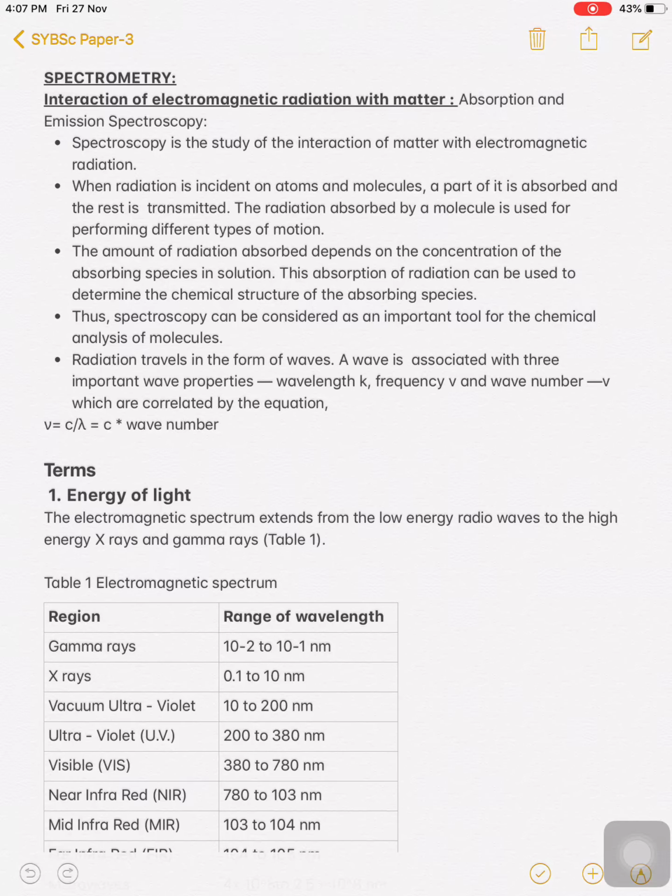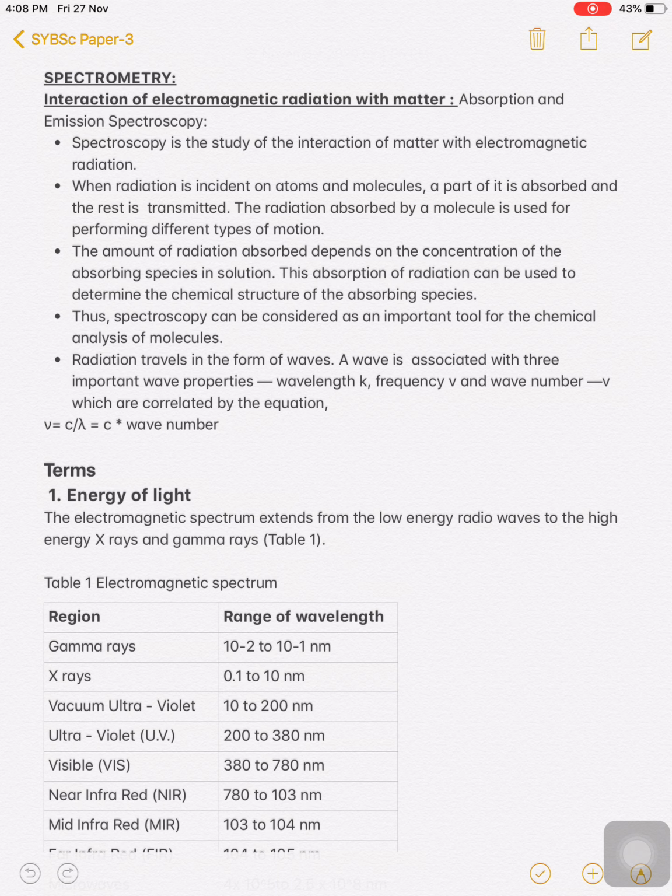Dear students, from the chapter Instrumental Methods, the next point is spectrophotometry. In that, we are going to study different interactions of electromagnetic radiation with matter. In this point, there is absorption and emission spectroscopy. So what is meant by spectroscopy? It is the study of interaction of matter with electromagnetic radiation.